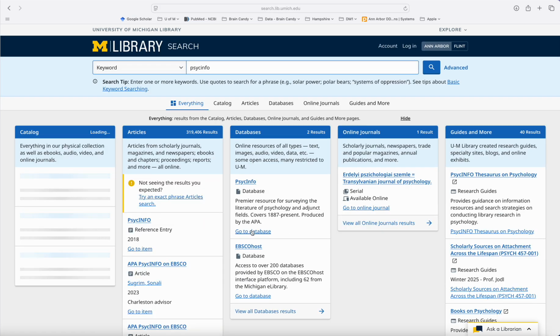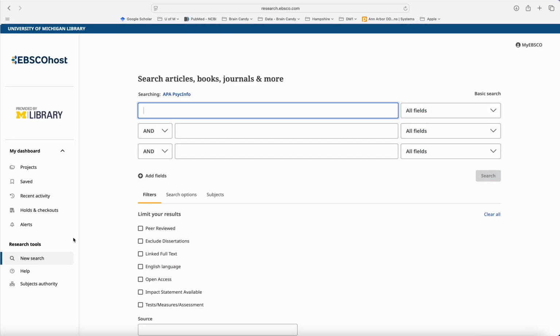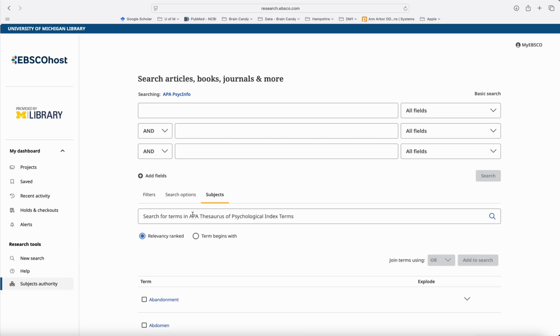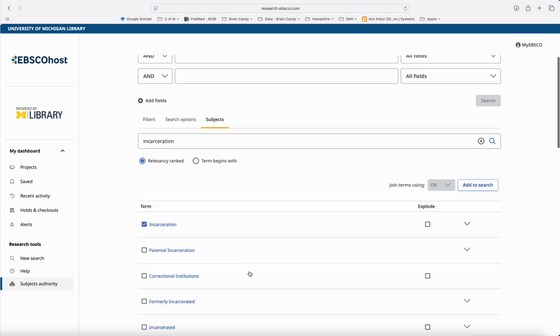From here, go to the PsycINFO database, which is really under the EBSCOhost, but specifically we want APA PsycINFO. PsycINFO uses subjects in its search, so just typing random things in here is not as useful as figuring out what subjects there are. So we'll take the case of incarceration, and there is incarceration as an option.